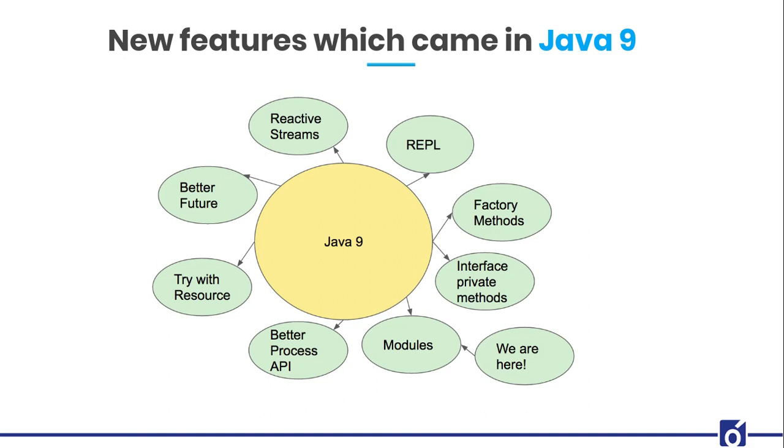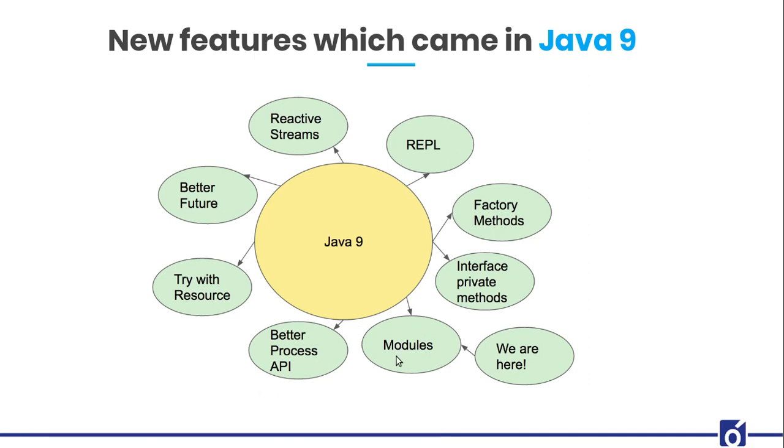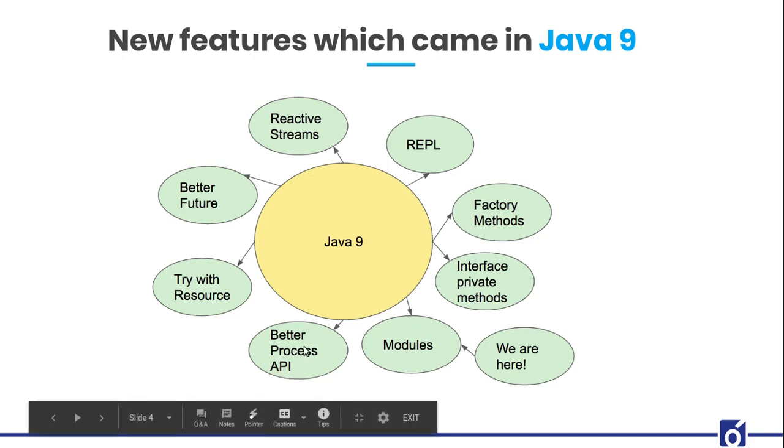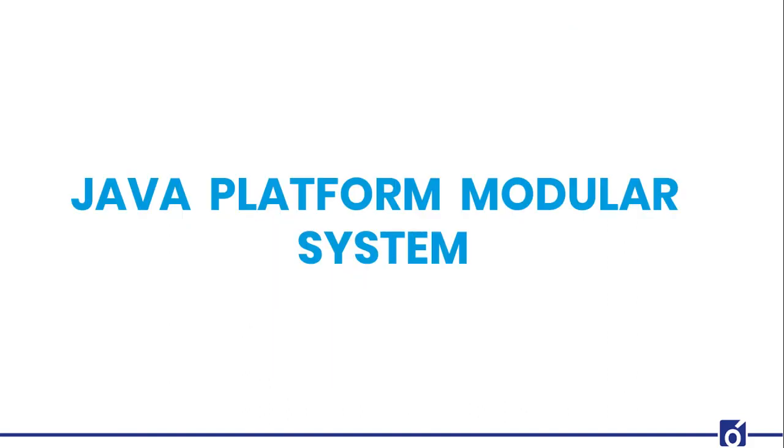So we'll be going firstly towards the modules that come under our Java Platform Modular System. That is a new feature that has been provided by Java 9, and then we'll be seeing the better process API updates. Process API updates were already present inside Java 8, but now a lot of improvements have been made, so we'll be going towards that. Java Platform Modular System, commonly known as JPMS.